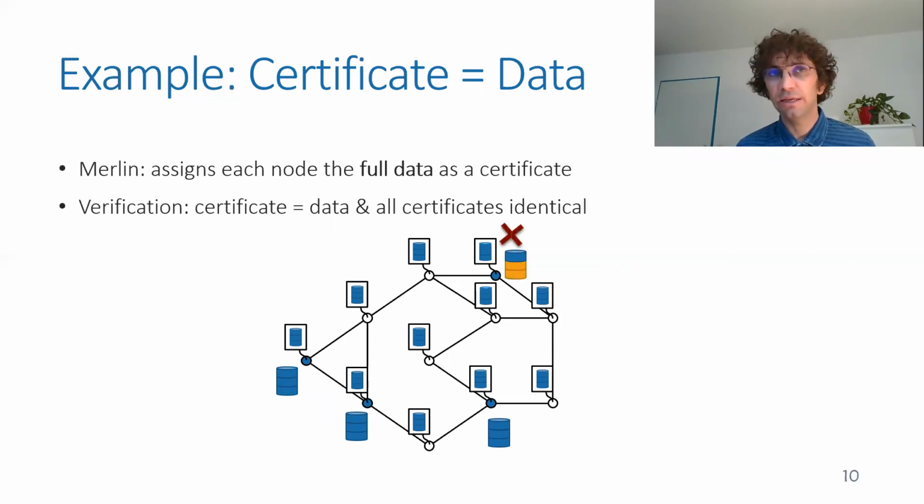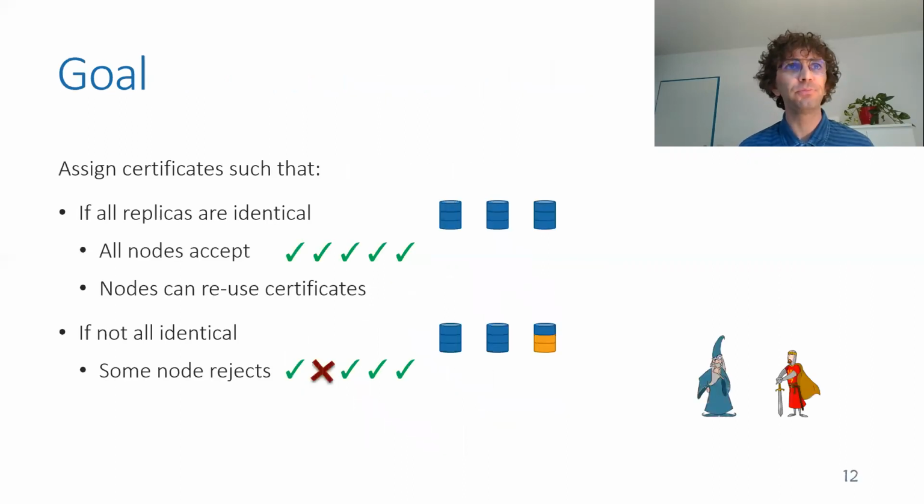Now, if this is not the case, then either one of the terminals will say, my certificate is not the same as my data, something goes wrong, we have to recompute, or maybe all the terminals are fine, but then the certificates have to be wrong at some place, and then two neighbors will see that their certificates are not the same, and again, say something is wrong, we have to recompute or to reduplicate the data and so on.